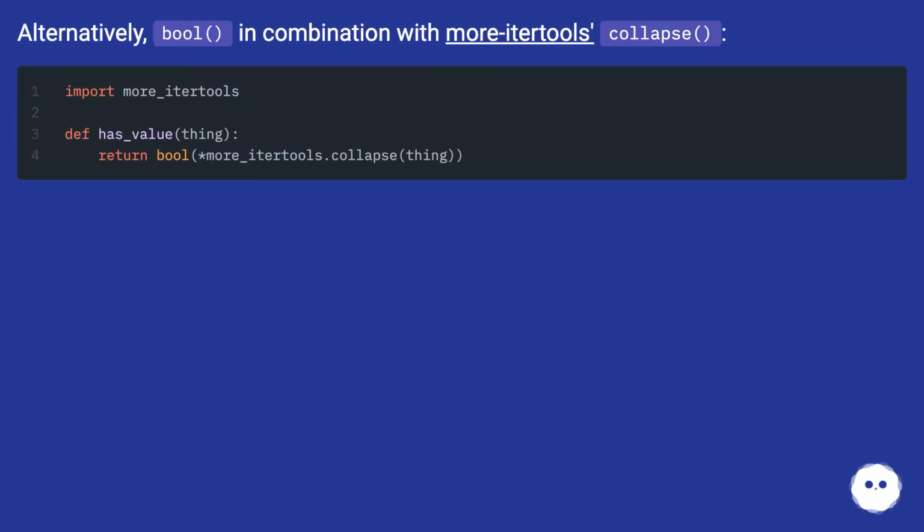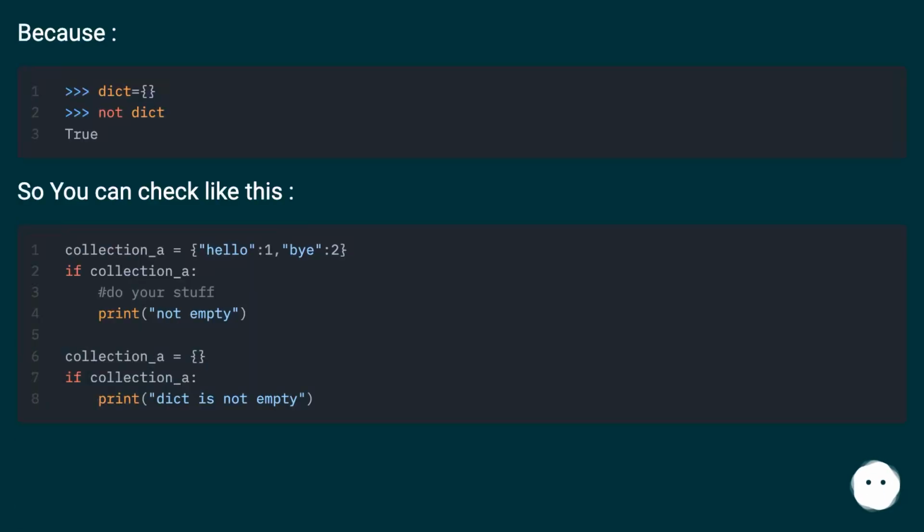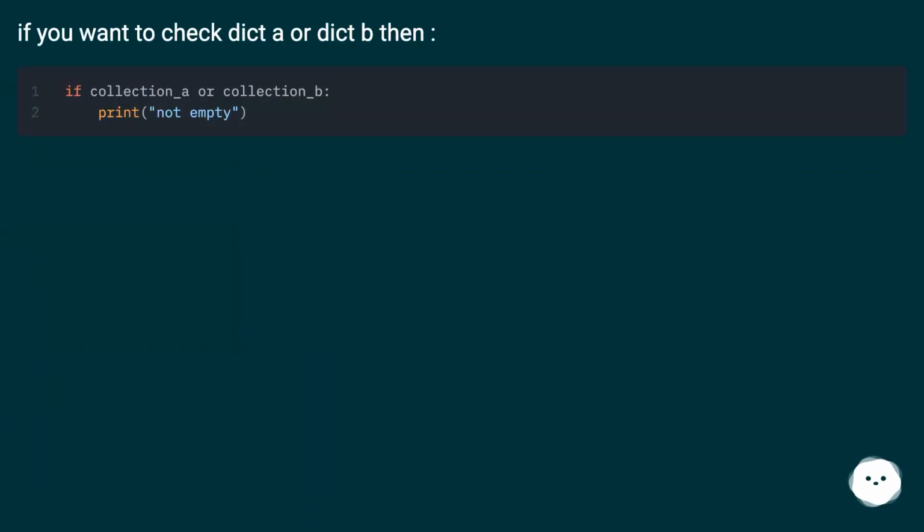Alternatively, bool, in combination with more itertools collapse. So you can check like this. If you want to check dict A or dict B, then.